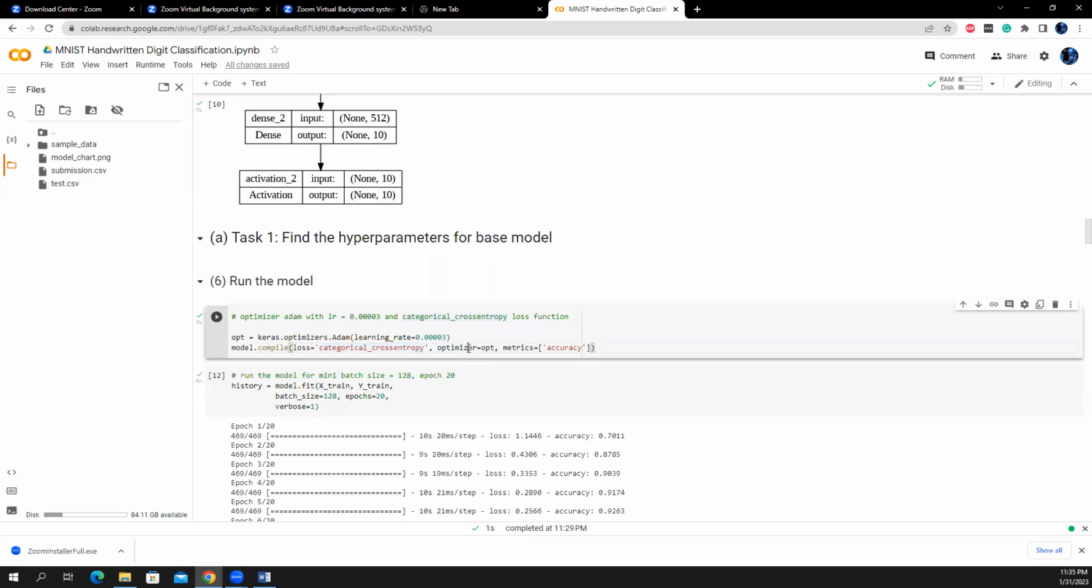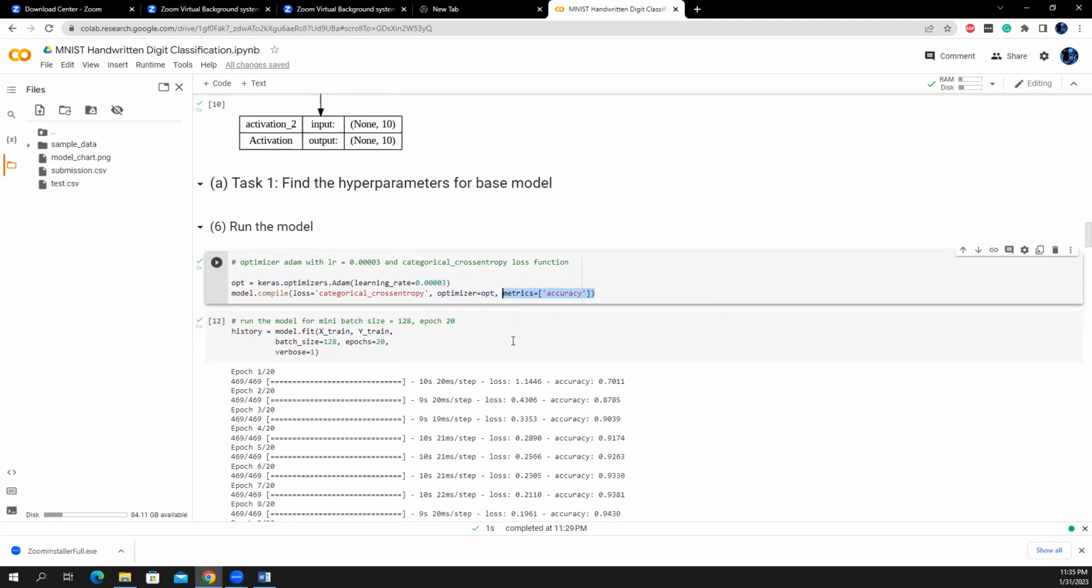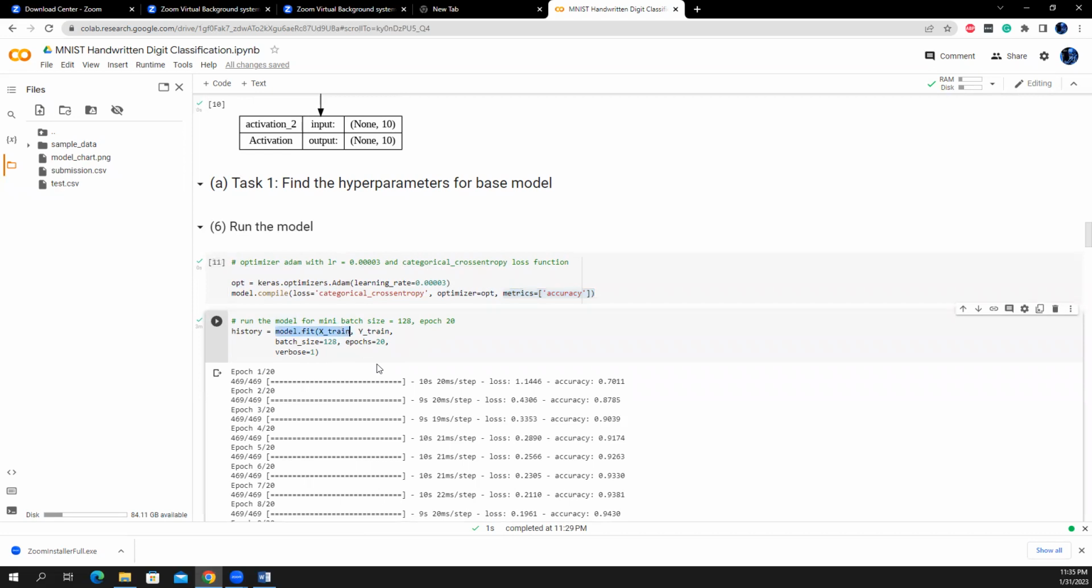And here as an optimizer, I use the Adam optimizer. This is the Adam optimizer, and the learning rate is 10 to the power minus 5. So this is the learning rate. I want to check the accuracy metrics. So I just compile this and then use model.fit to run the model.